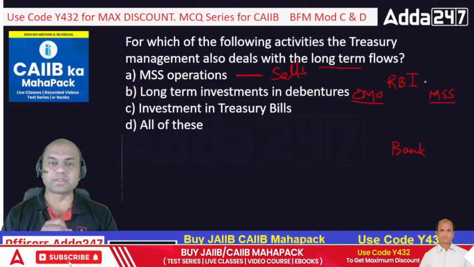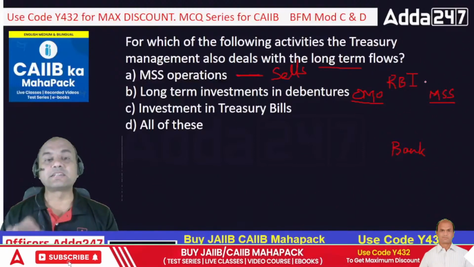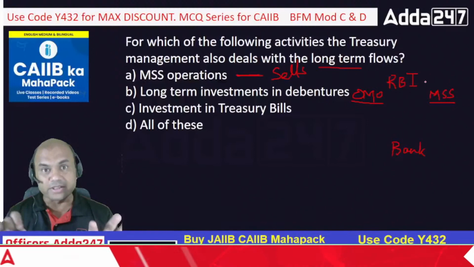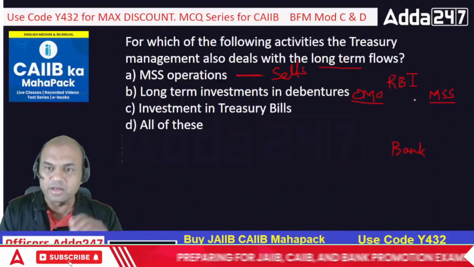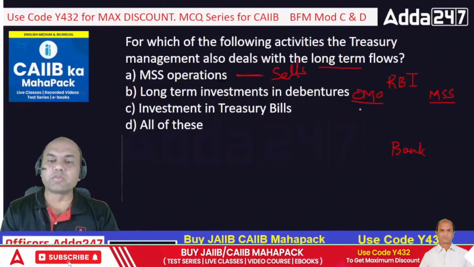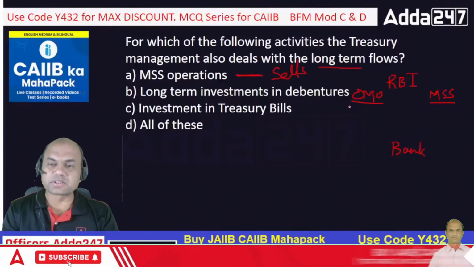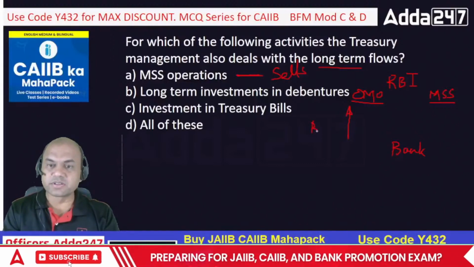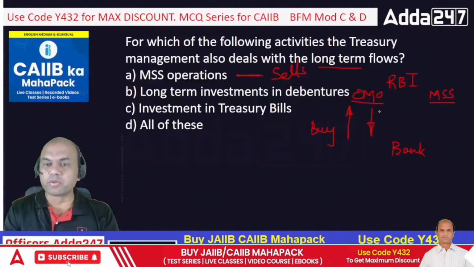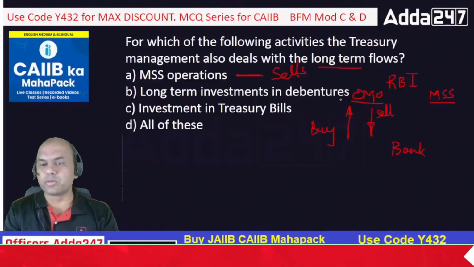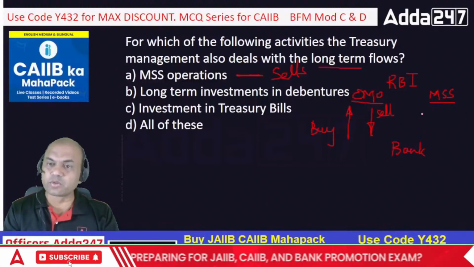Anyone type fast. MSS: Market Stabilization Scheme. Understand the word stabilization: RBI wants to stabilize the market. So remember one important point. In OMO, RBI buys the bonds and also sells the bonds. Both buying and selling are done by RBI in OMO. But in MSS it only sells.